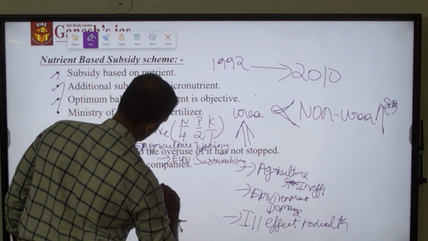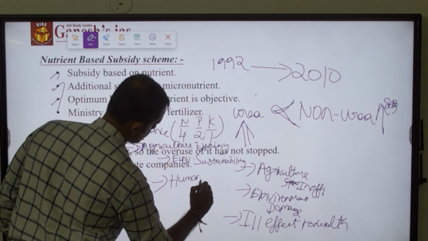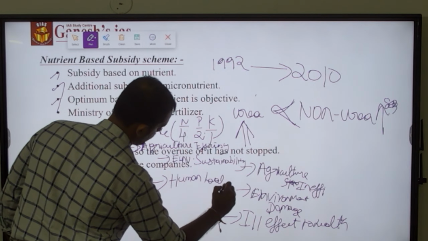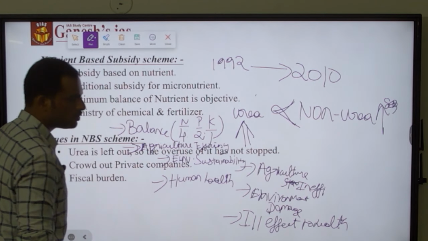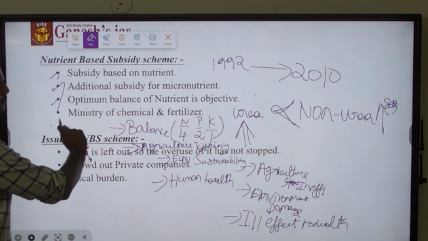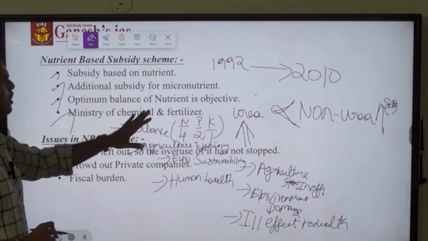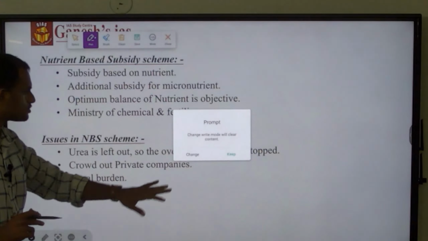Fourth, because of all this, human health will be very good. There won't be any ill effect like in the case of using only urea as the input material for agricultural production. It is being implemented by the Ministry of Chemicals and Fertilizers. This is the broad outlook of the nutrient based scheme.